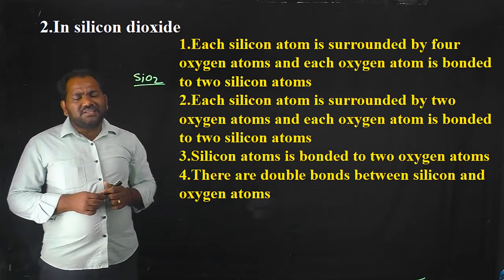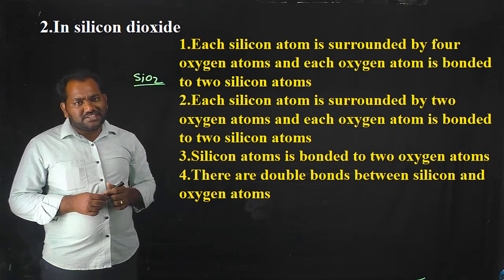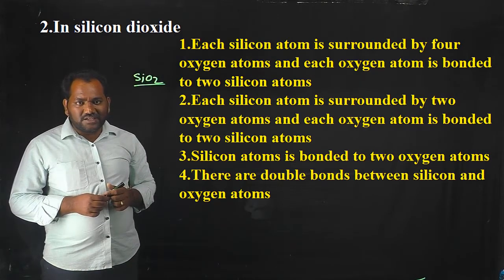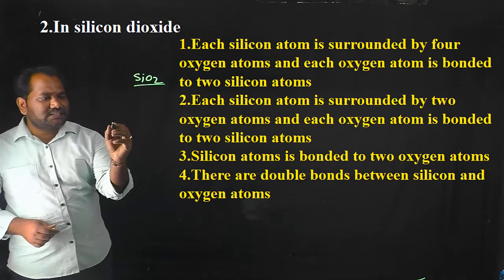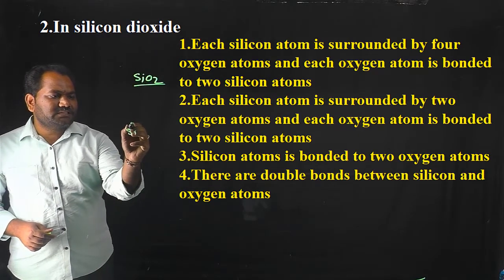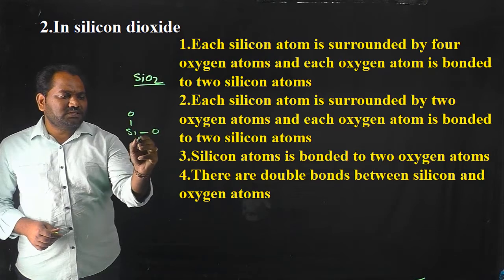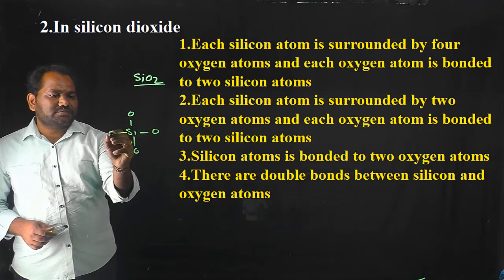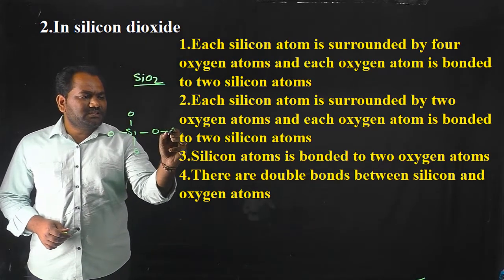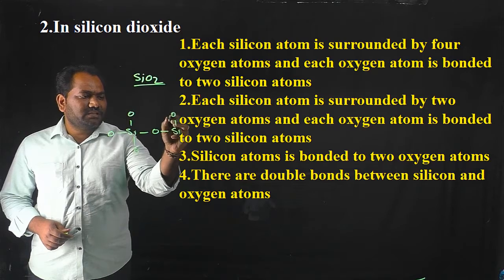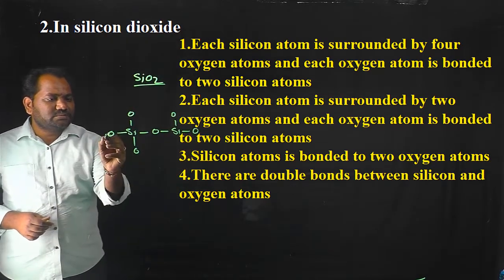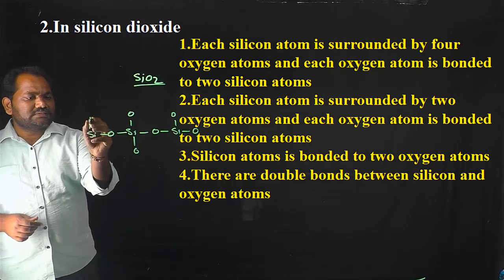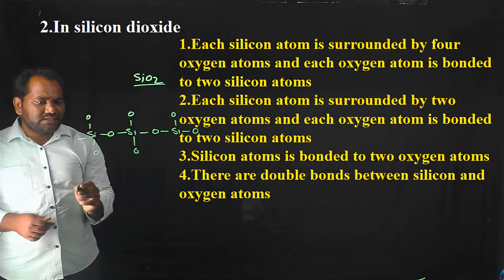If you observe the three-dimensional structure of silicon dioxide, in that structure each silicon atom is connected to 4 oxygen atoms. Similarly, each oxygen atom is also connected to silicon atoms like this.